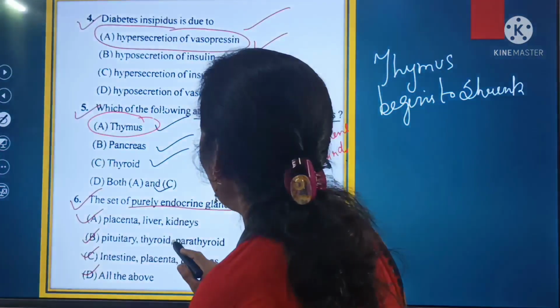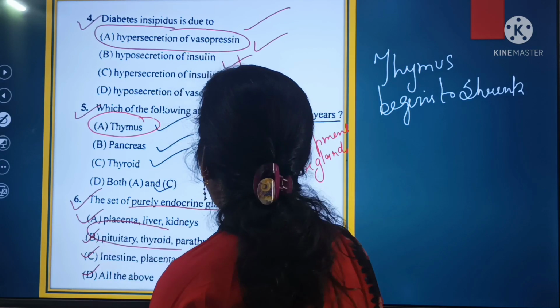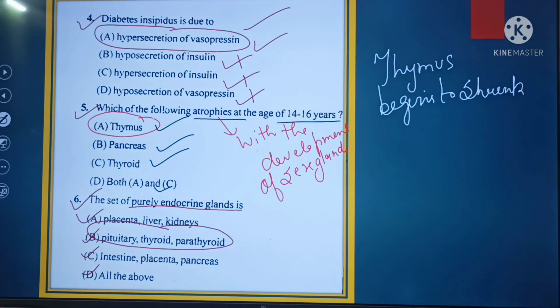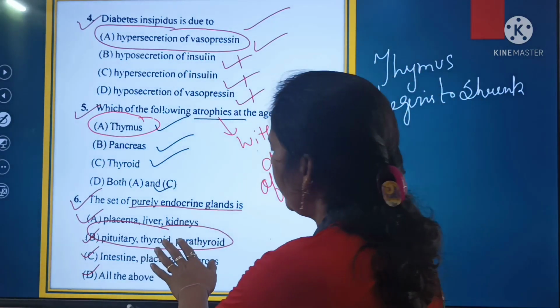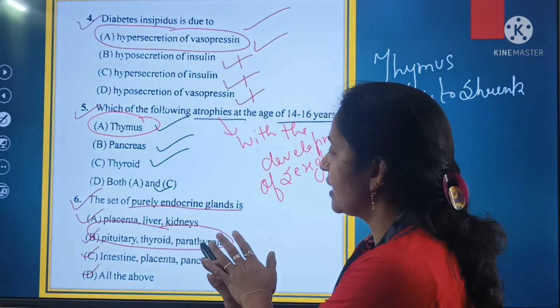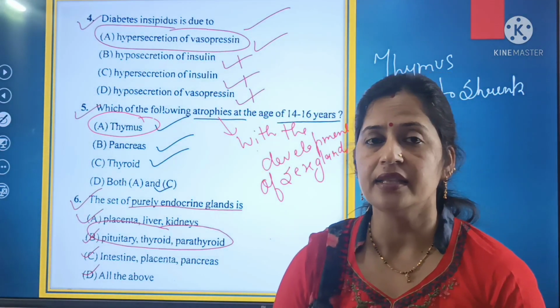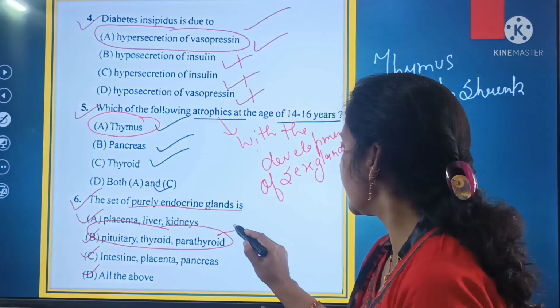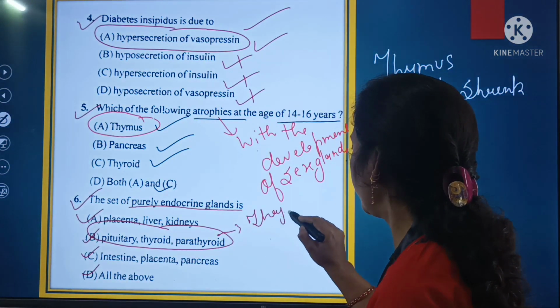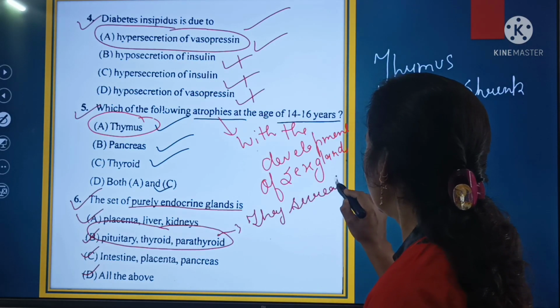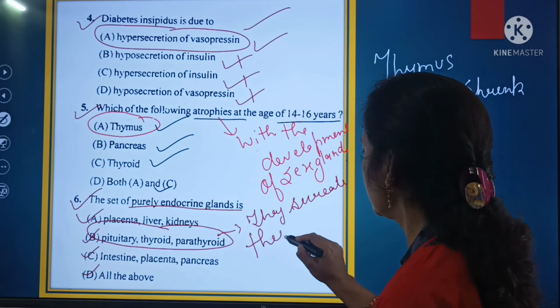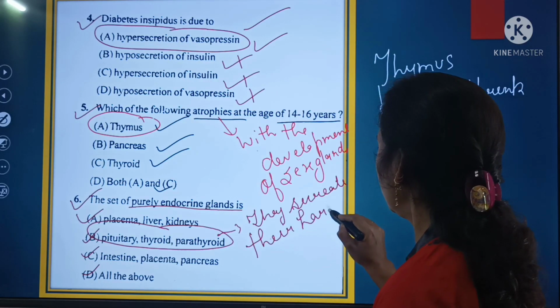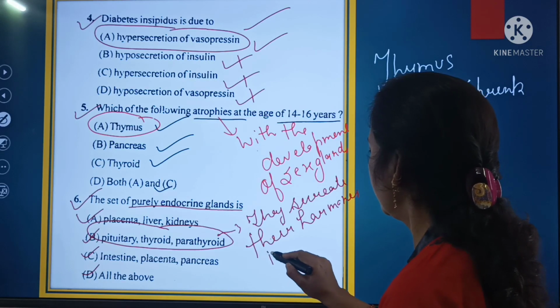So beta, the set of purely endocrine glands is pituitary, thyroid, and parathyroid. These are the set of purely endocrine glands. They secrete their hormones into the blood.